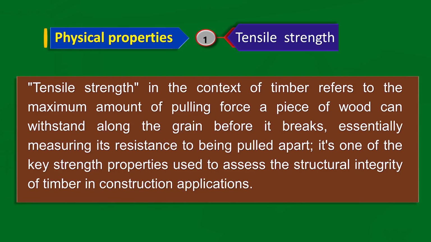First physical property which is important is tensile strength. Tensile strength in context of timber refers to the maximum amount of pulling force a piece of wood can withstand along with the grain before it breaks, essentially measuring its resistance to being pulled apart. It's one of the key strength properties used to assess the structural integrity of timber in construction applications.